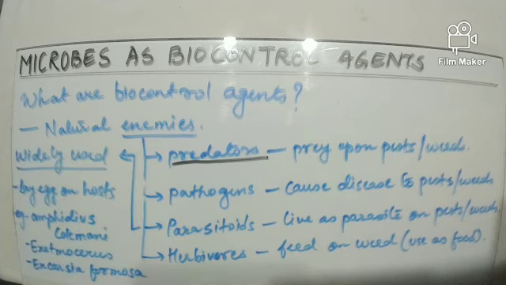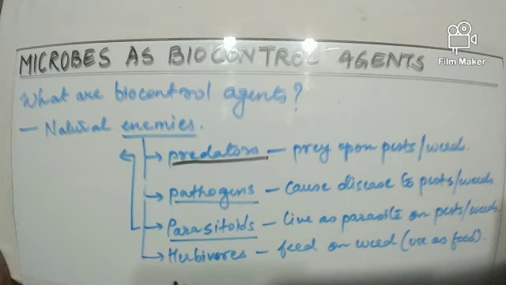Now let us talk about the parasitoids. These are widely used as biocontrol agents. Now what do these parasitoids do? They lay their eggs on the body of the host. The host here is the insect pest. As the larvae grow, the host or the pest is killed. There are three examples mentioned here: Aphidius colemani, which attacks aphids, and Eretmocerus and Encarsia formosa, which attack the whiteflies.